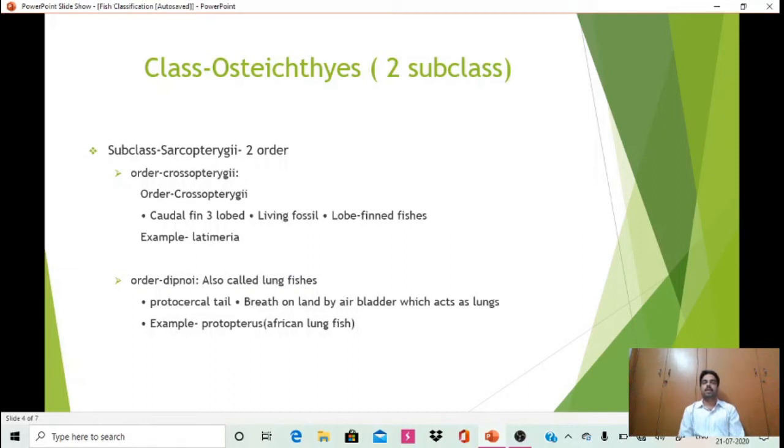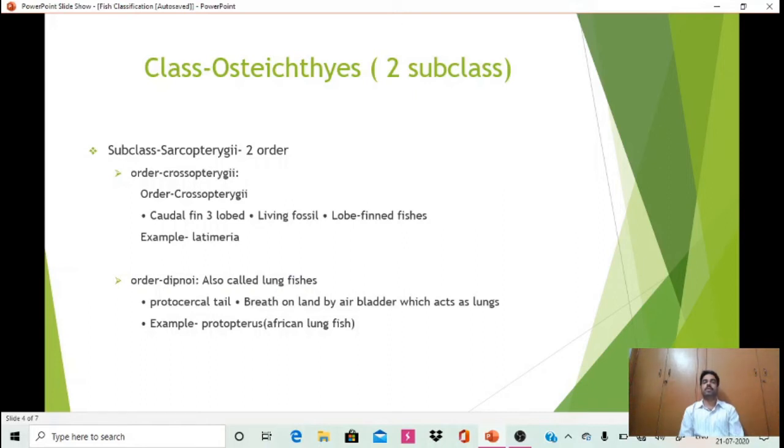The second order of Sarcopterygii is Dipnoi, also known as lungfishes, and the tail is protocercal. They breathe on land by air bladder, which acts as lungs. The example is Protopterus, the African lungfish. The presence of lungs is an important character in lungfishes.